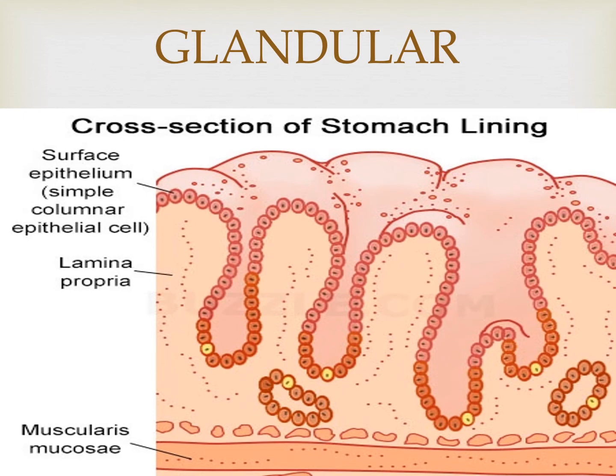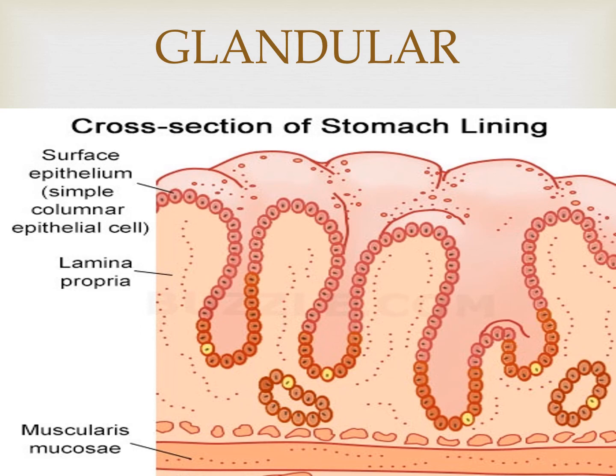Glandular epithelium. Glands, you know glands? Epithelium cells are often modified to form specialized gland cells which secrete chemical substances at the epithelium surface. This lines the gastric glands, pancreatic tubules, and intestinal glands. It is in the intestine and stomach lining.